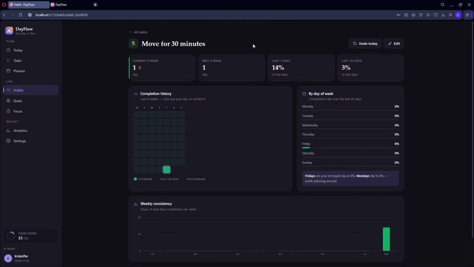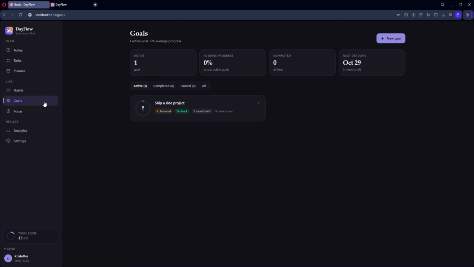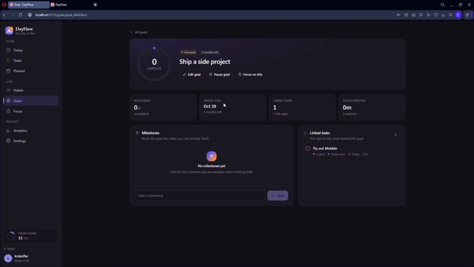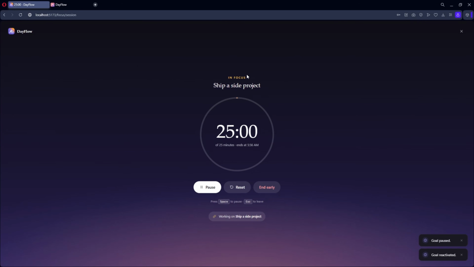app on its own. Now moving over to the goals page, and the goal I selected during the onboarding is already here too, and opening it shows the full goal detail page with the progress, deadline, milestones and recent activity, and there's also an option to add more milestones and edit the goal from here. So again, the onboarding information is properly connected to the rest of the app rather than just being collected and ignored. Now let's test the focus section.